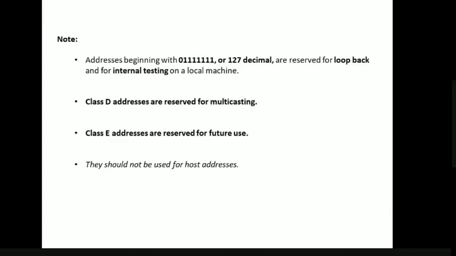Our computers are connected to the internet with the help of IP addresses, right? So for connecting our computers to the internet, we should not use class D or class E addresses. We are only allowed to use class A, class B and class C addresses. D and E addresses are not allowed to connect hosts to the internet.